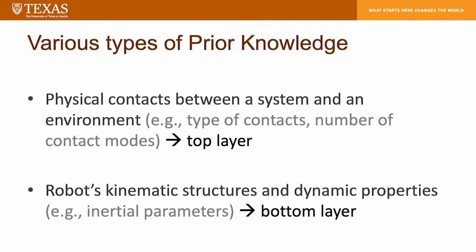To be more specific, we consider information on physical contacts between a system and an environment, which is incorporated into the top layer. We also consider robots' kinematic structures and dynamic properties, which is embraced in the bottom layer.